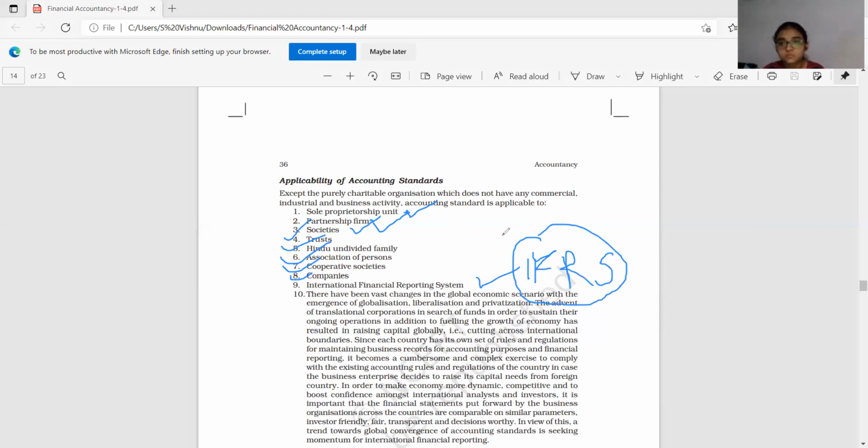Okay, International Financial Reporting Standards, so that one country's company's performance can be compared with that of another country's company's performance. There should be uniformity. So this IFRS ensures standards across the globe, across the countries. Okay, so that is what you mean by the applicability of accounting standards.